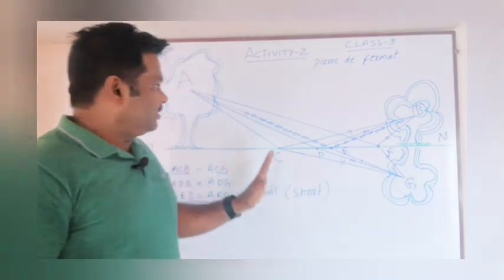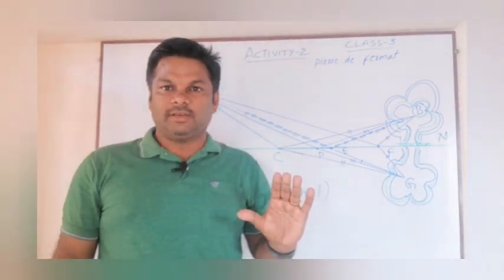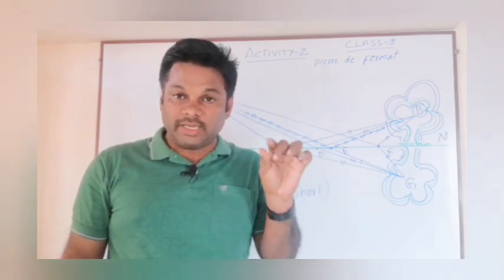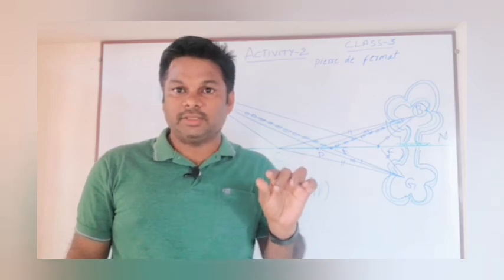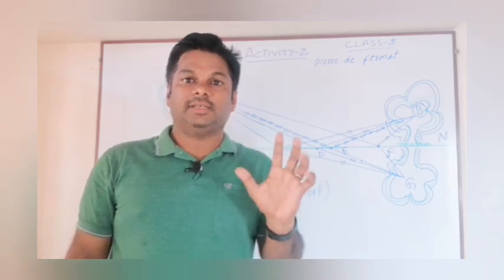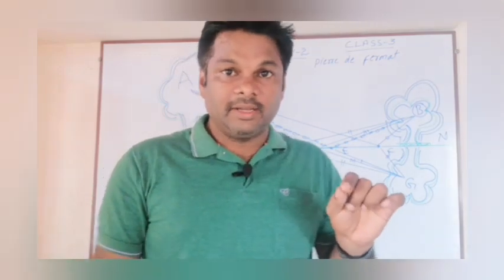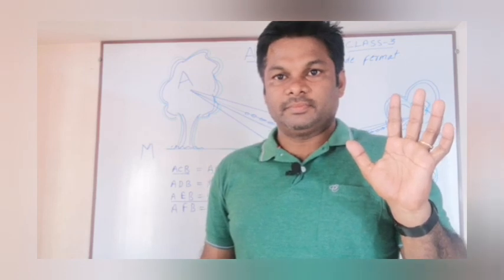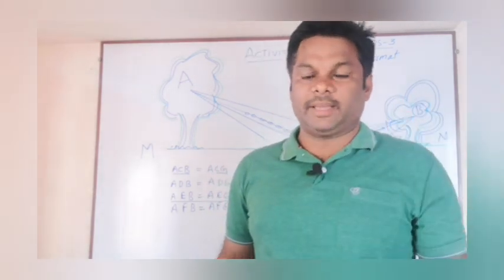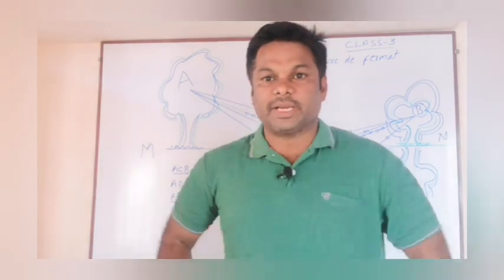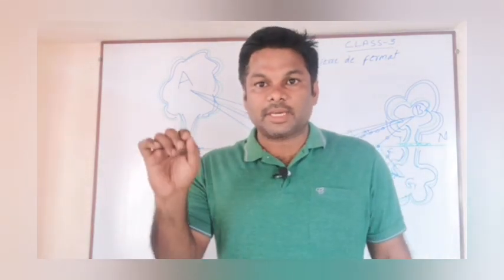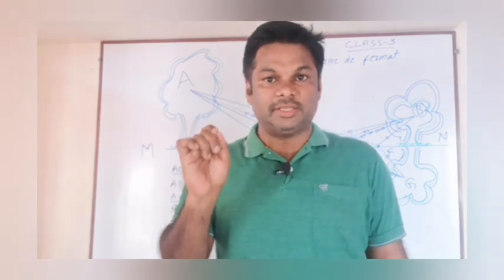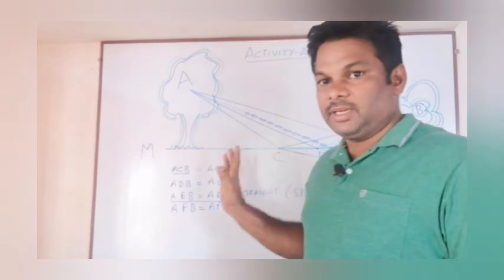Okay. So here we got information that if the path is a straight path, then for light to reach the destination point, it will take the shortest time. If the path is a straight path, for light to travel in a straight line is the shortest time. If the path we select is a straight line, the light ray traveling in that path reaches the destination point in the shortest time. From this activity we got this.